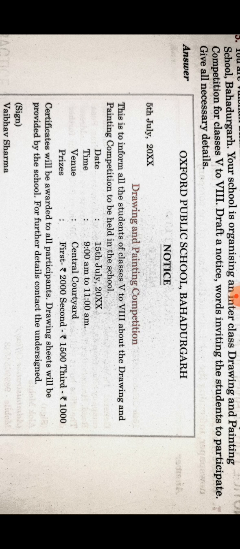Number three, the date. On the left hand side, you have to mention the date. See the way of mentioning the date. First you write the date in figures, then the name of the month, then a comma between the month and the year, then the year. So 5th July, 5th in figures, July, then comma, then year.